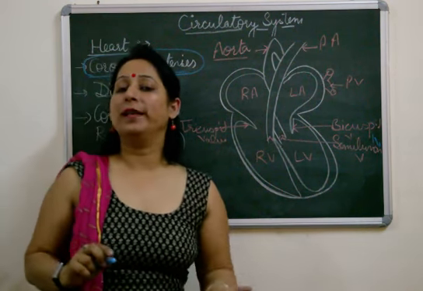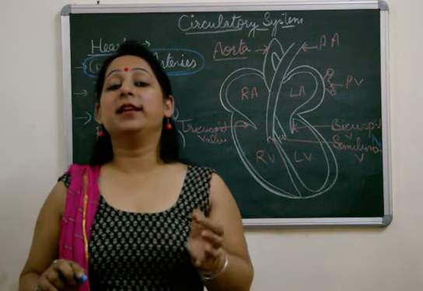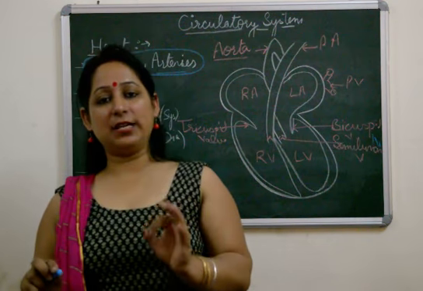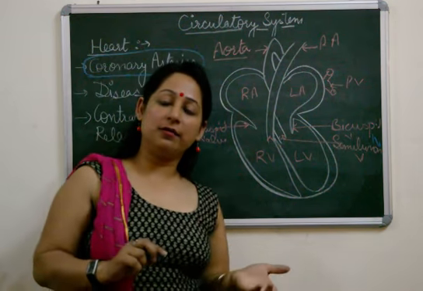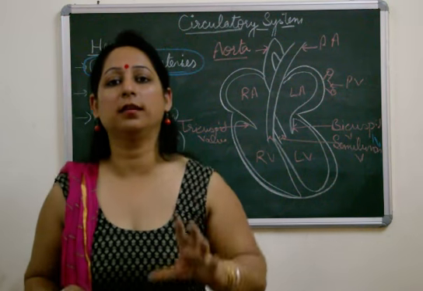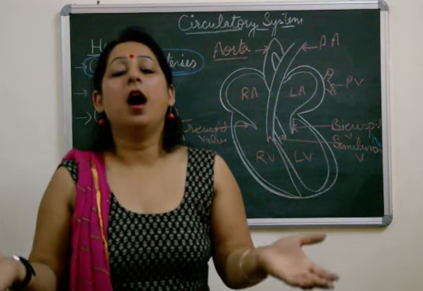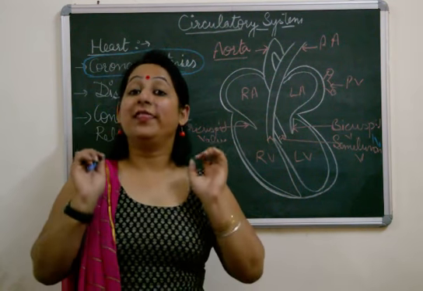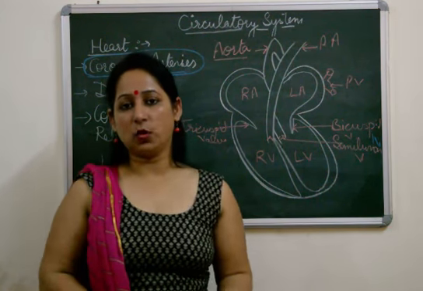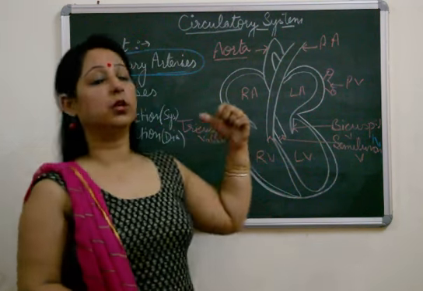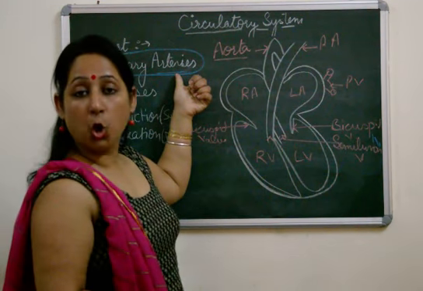Now here I want to mention one more thing: if there is a blockade in a coronary artery, in normal language we must have heard of a heart attack. The person had a heart attack. There are various categories of heart attack, but one is due to the blockage in coronary arteries.